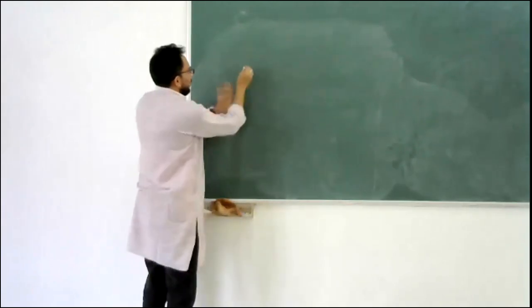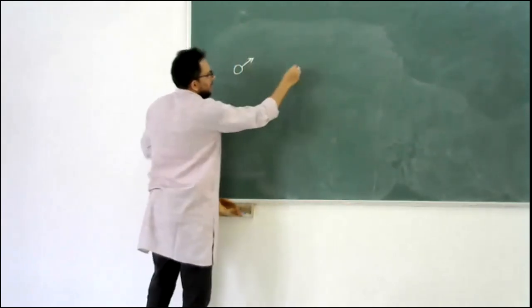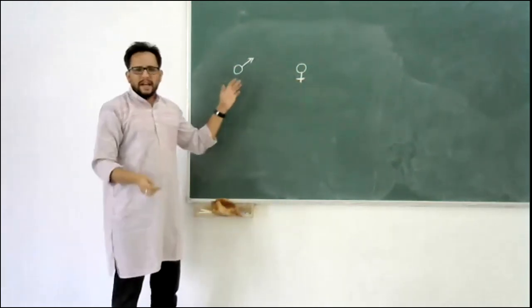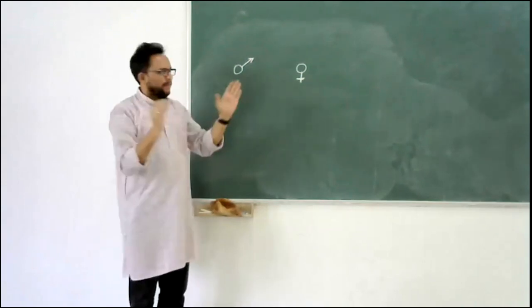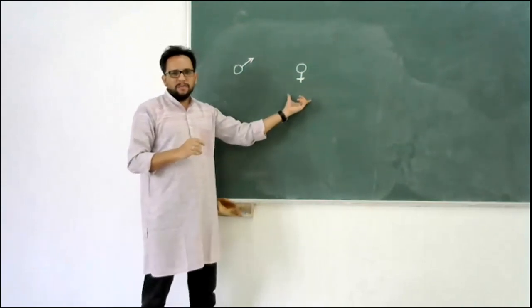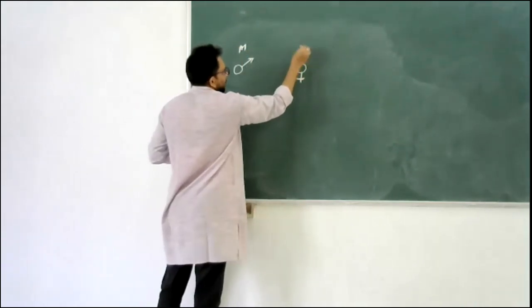So let's say again, this is male, this is female, right? I have 23 pairs. 23 comes from this side, 23 comes from this side, that is male and female.